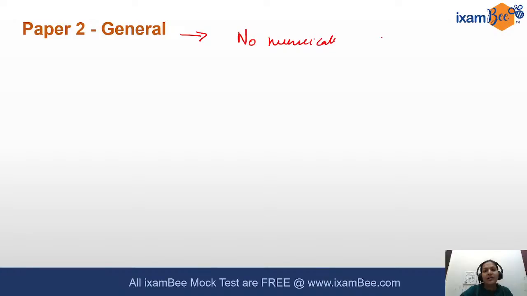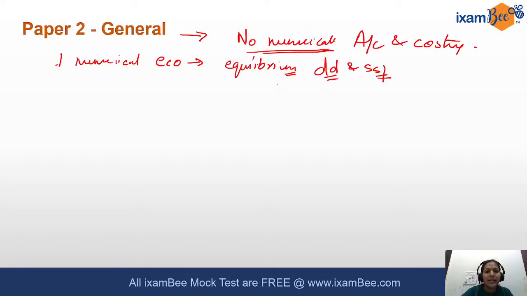There was, however, one numerical from the economics section on the equilibrium for demand and supply. You were given the demand equation and the supply equation and you had to find the equilibrium price and quantity. So basically you had to equate these two equations and solve for price and quantity.